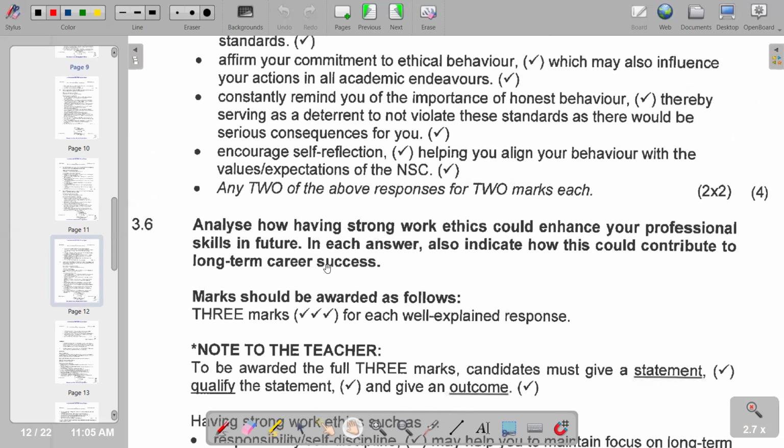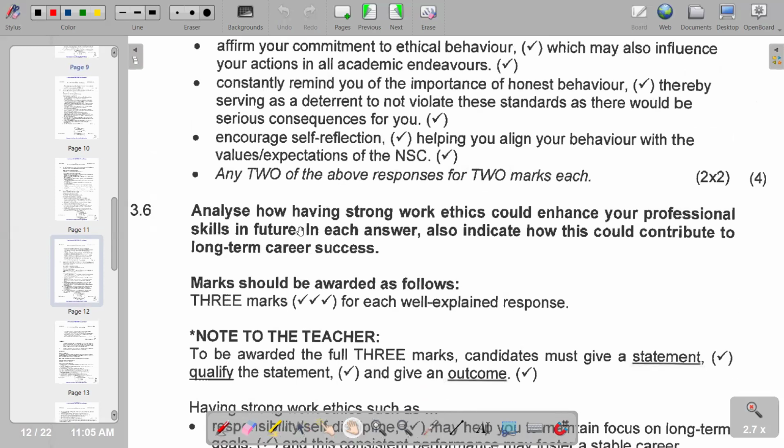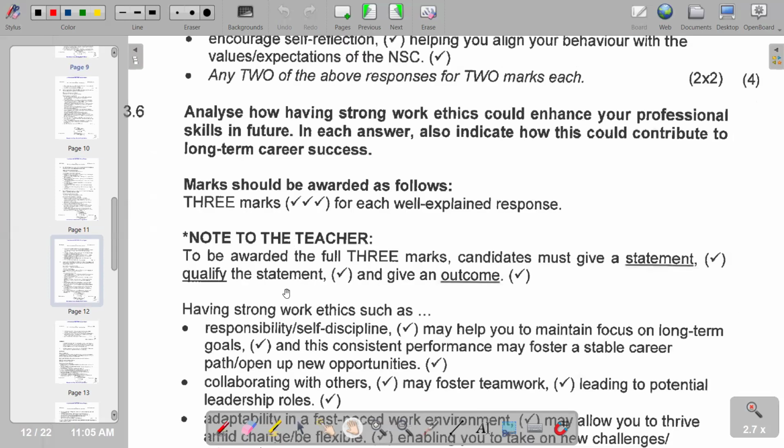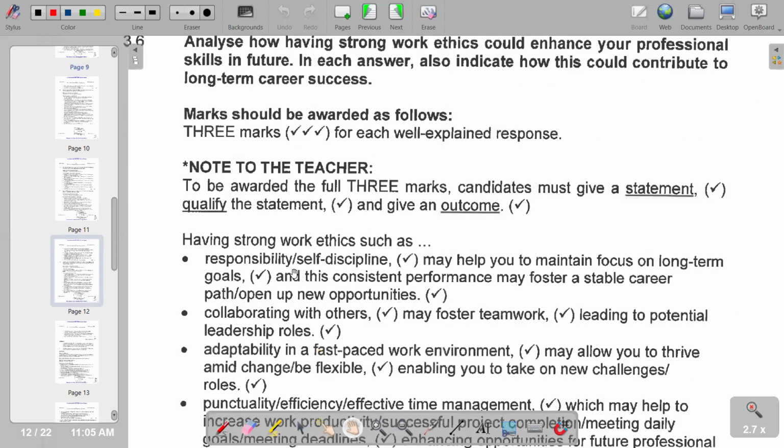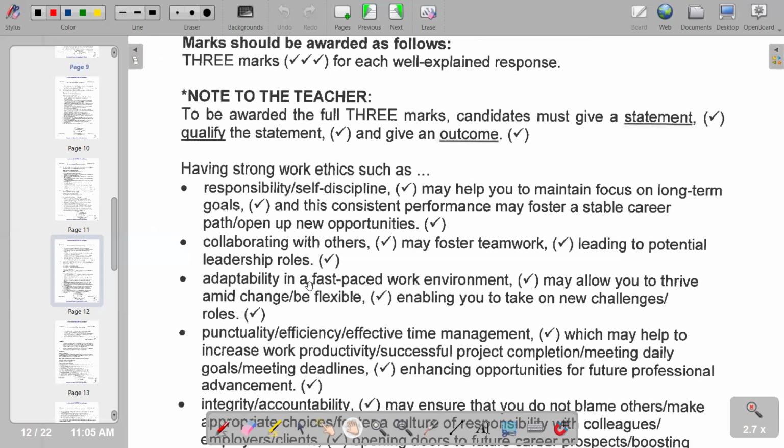The answer also indicates how this could contribute to long-term career success. So we have our response part, whereby saying having strong work ethics such as responsibility or self-discipline may help you to maintain focus on long-term goals, and this consistent performance may foster a stable career path, open up new opportunities, and also collaborating with others, which may foster teamwork.